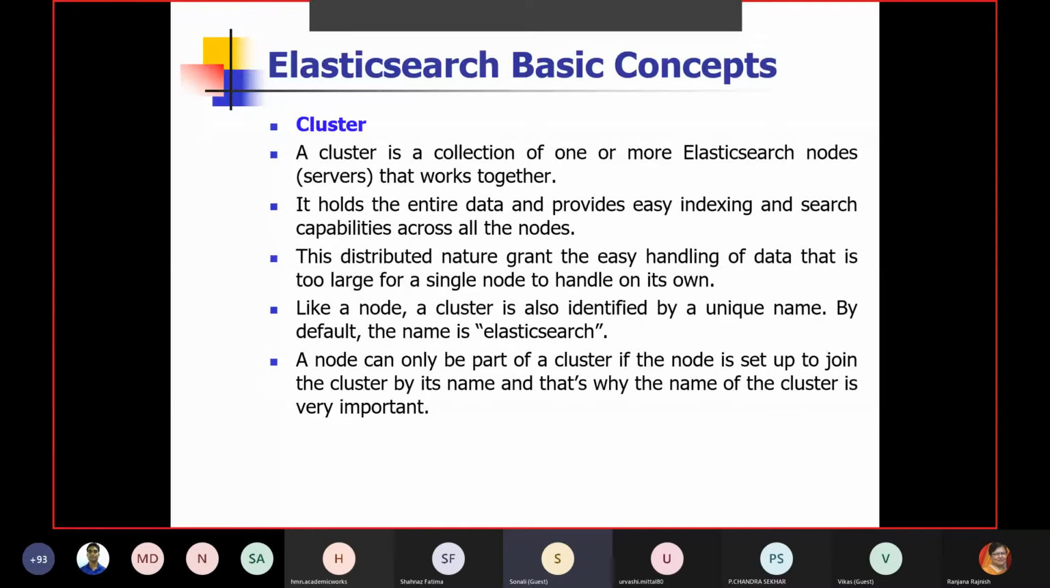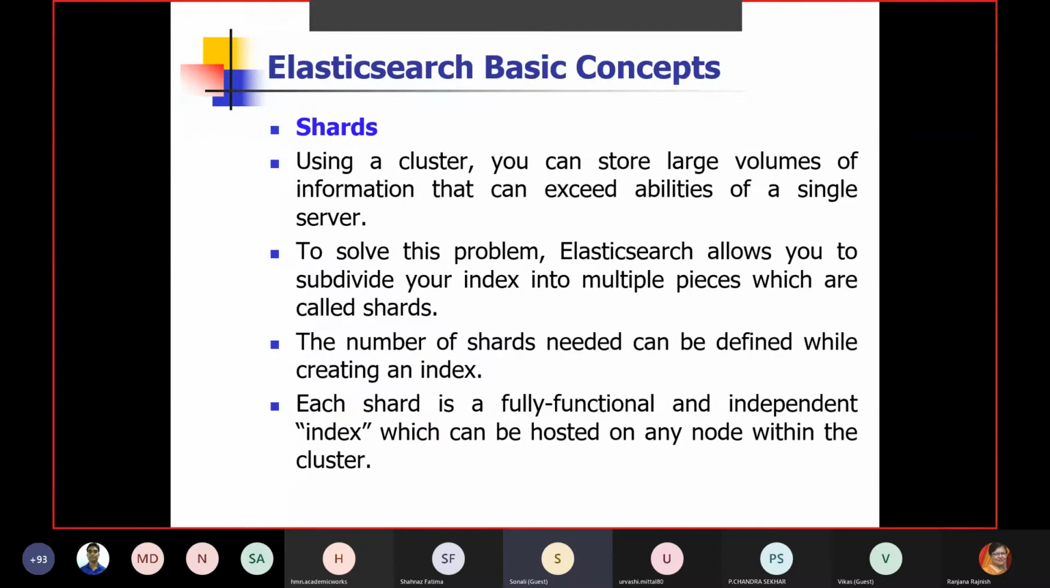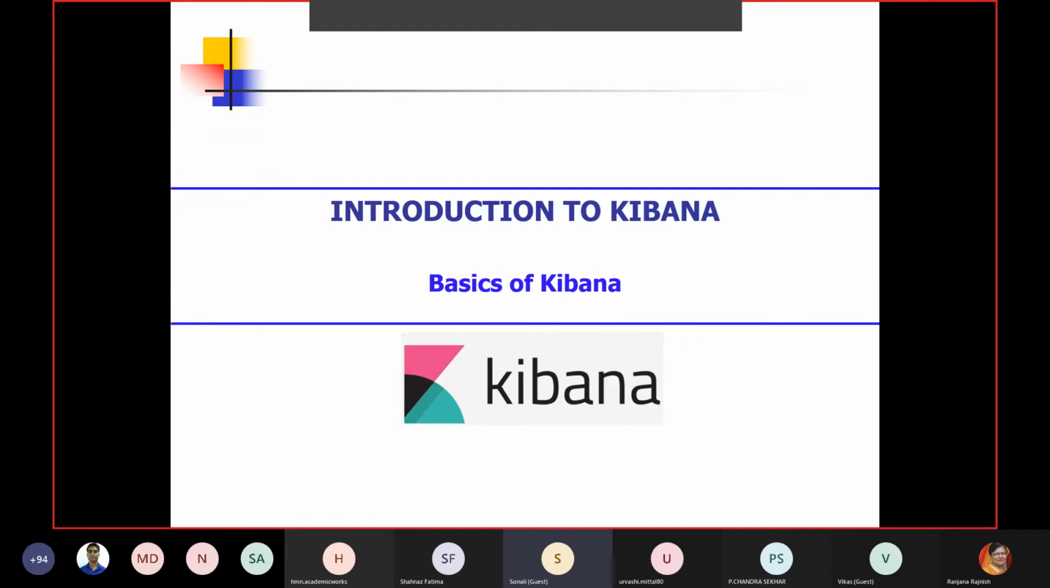Then we have clusters. Clusters are a collection of one or more Elasticsearch nodes working together. It is a kind of grouping, you can say. Within the cluster, they can share some of the resources, mechanisms, or policies. So that is nothing but grouping similar nodes for a common type of task or responsibility. Then we have shards. Shards are basically multiple pieces of information or indexing which we can take for execution purposes. So that is all about creating the background.